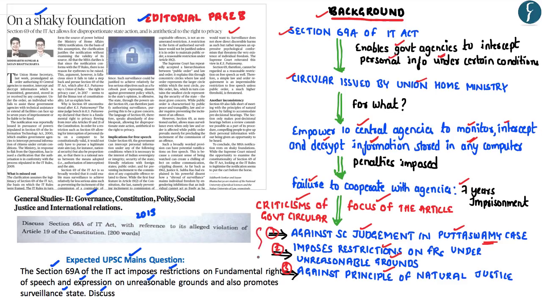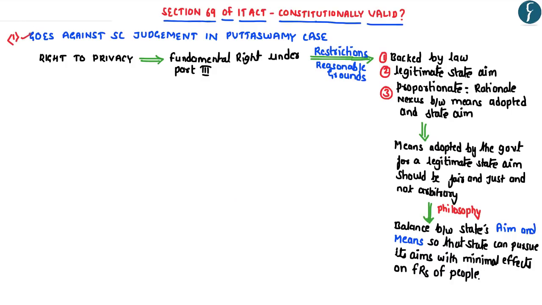Hence, as part of this video analysis, we shall focus on the criticisms of the government circular as highlighted in the article, starting with the analysis of how the government circular goes against the Supreme Court judgment in the Puttaswamy case. Now coming to the first aspect of the article, in which the article highlights that Section 69 of the IT Act goes against the Supreme Court judgment in the Puttaswamy case.